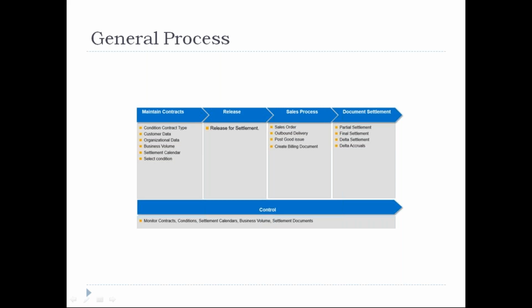I can use this for multiple organizations, not specific to one sales organization or one purchase organization. If the rebate settlement is the same for each sales organization, I can use the same contract. Say for example, I have Germany as my sales organization, and in Germany my rebate is 5%. For the other European countries like France, Sweden, Denmark, or Belgium, I'm also giving 5% for the entire Europe. Then it is not required to create multiple condition contracts. You can create a single condition contract and extend it to multiple sales organizations.